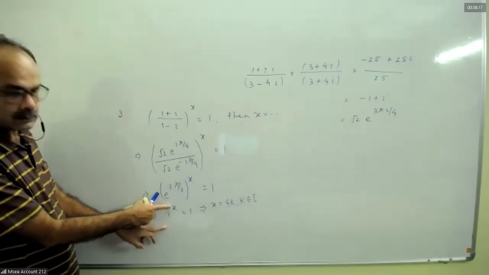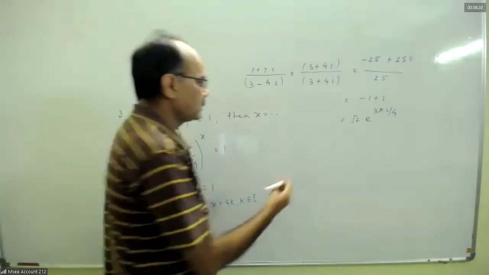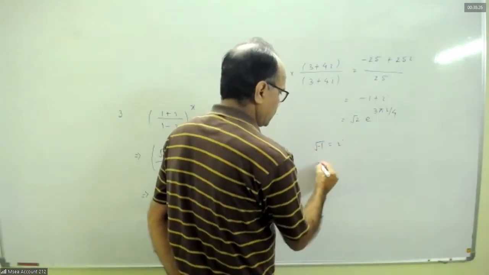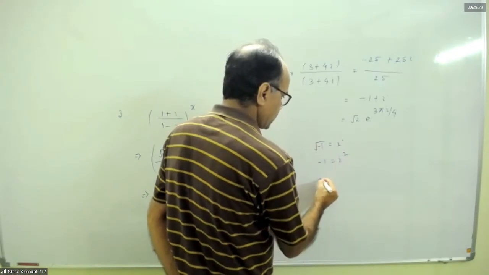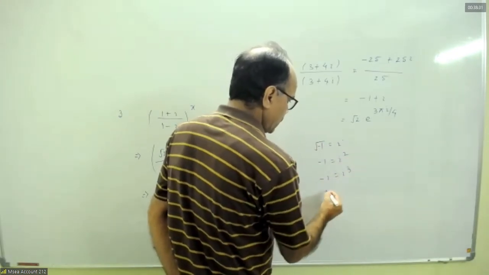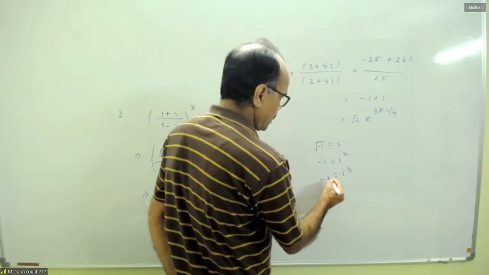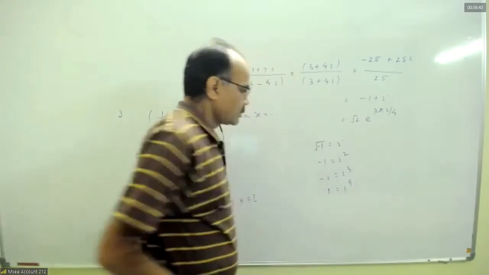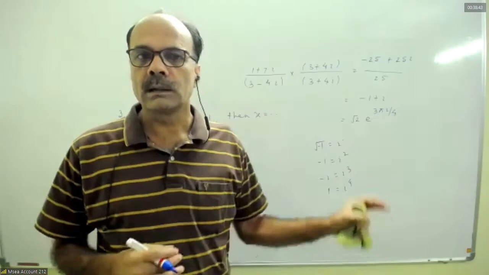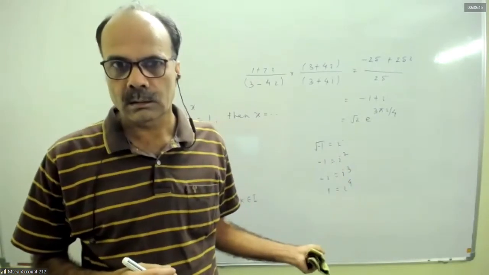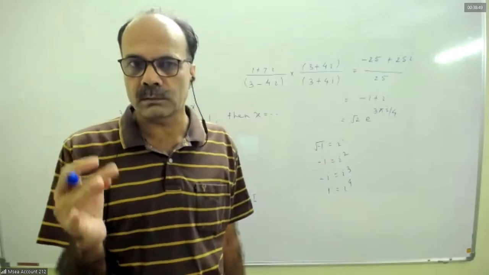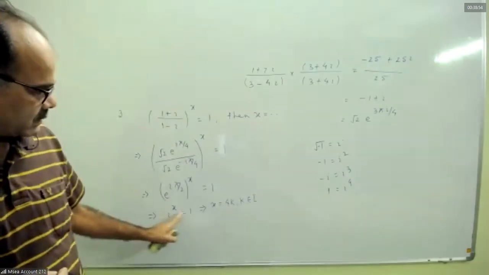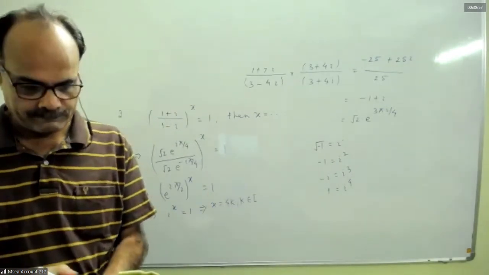This is i to the power x. Yes, sir. We have seen that the square root of -1 is i. -1 is i square. Minus i is i cube. And if you multiply by i, i power 4 equals 1. So i to the power any integral multiple of 4 will be 1. i to the power 4, i to the power 8, i to the power 12, these all will be 1. So x equal to 4k. Understood. Good, sir.